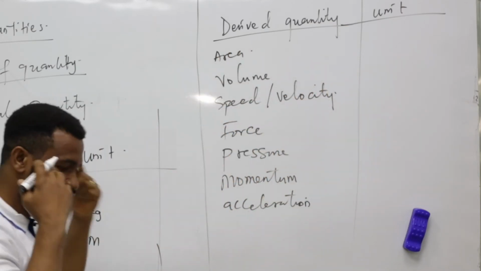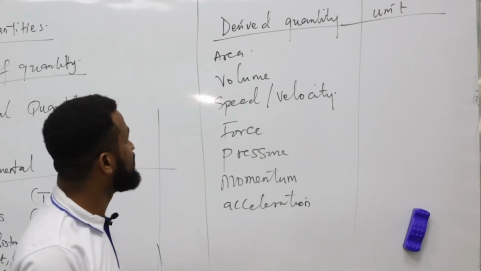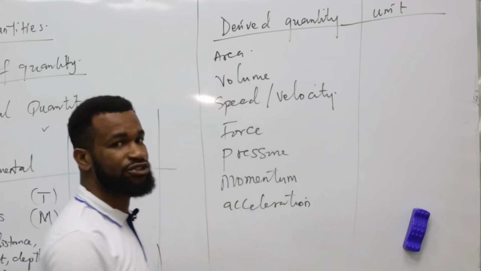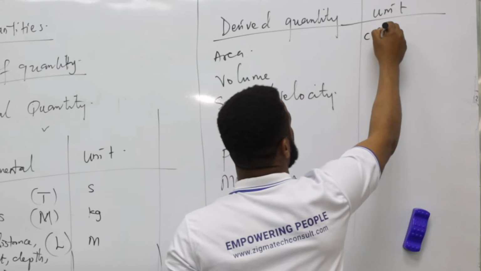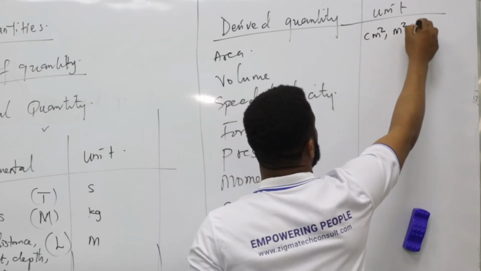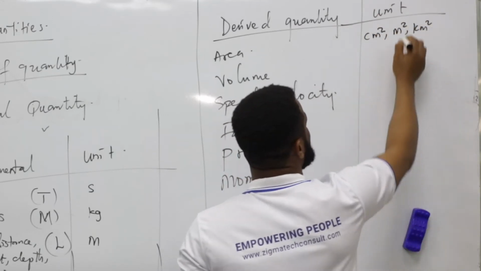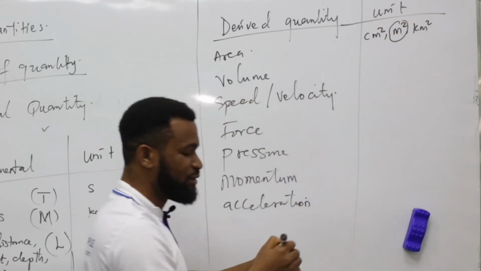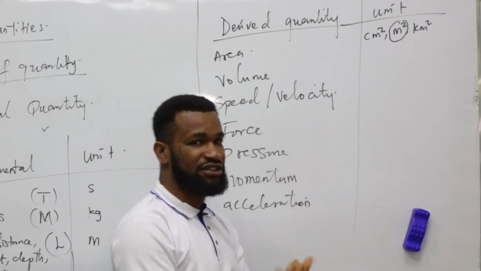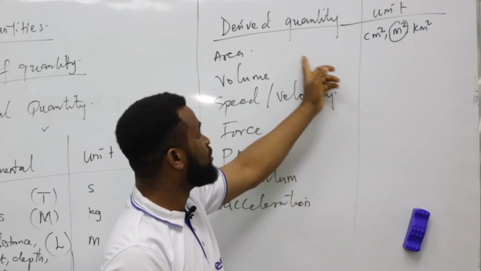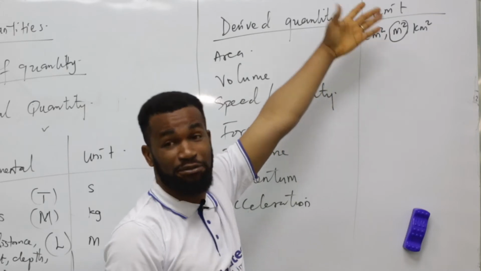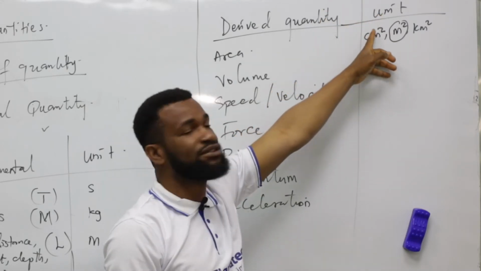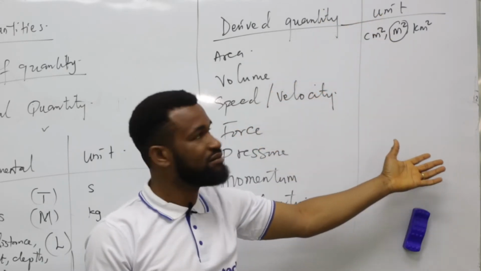But remember, we already memorized that when we talk about area, people will always talk about cm square or meter square or kilometer square. Remember, the SI unit is this one. Mostly in primary school books or secondary school books, they will tell you, find the area, and they will give you in cm square. So the question is, why the 2 on top, and how did it come?